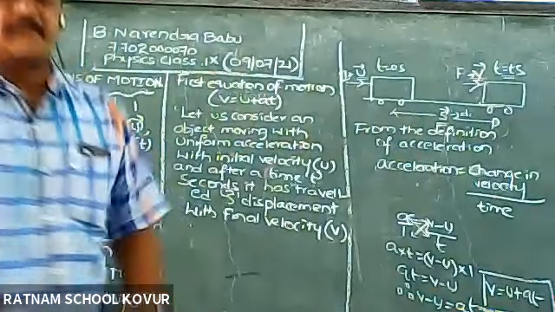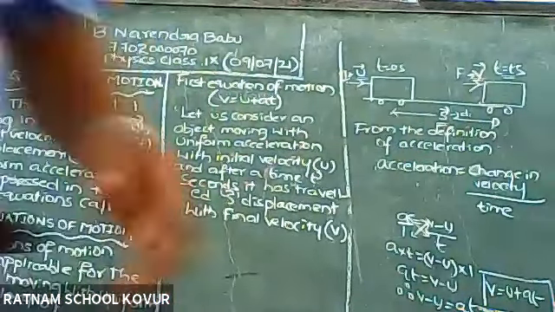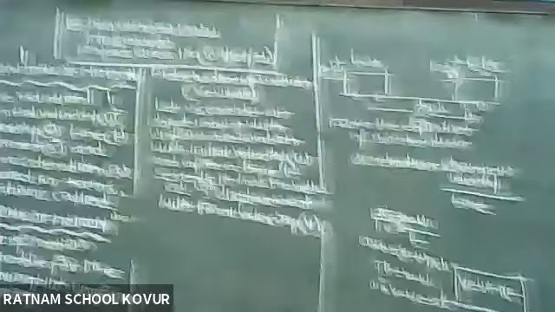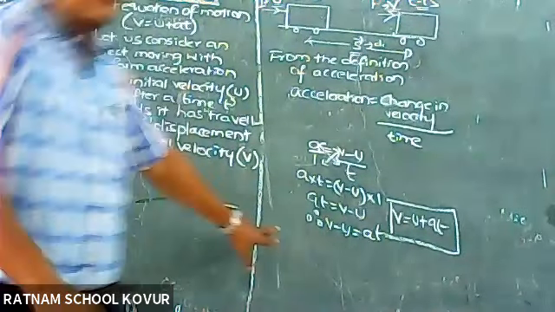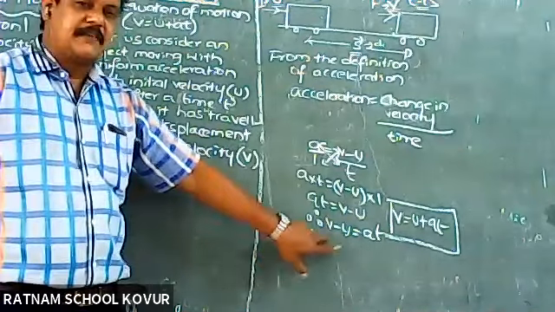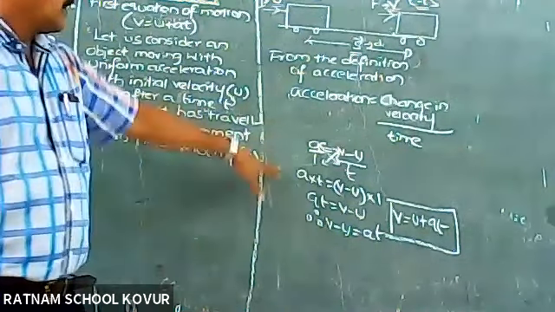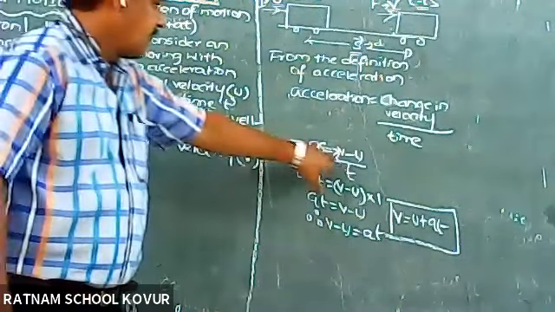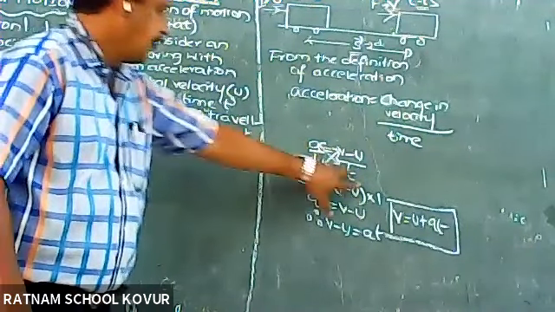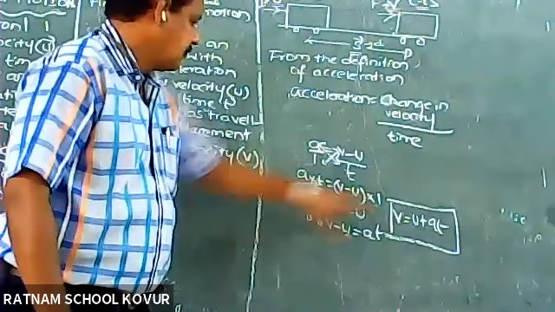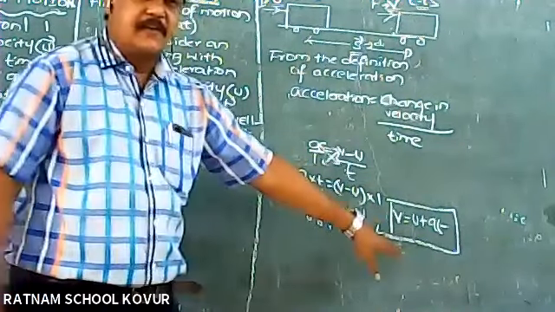The first equation of motion is very simple. I just took acceleration a is equal to v minus u by t, cross multiplied, a into t is equal to v minus u, so v is equal to u plus at.